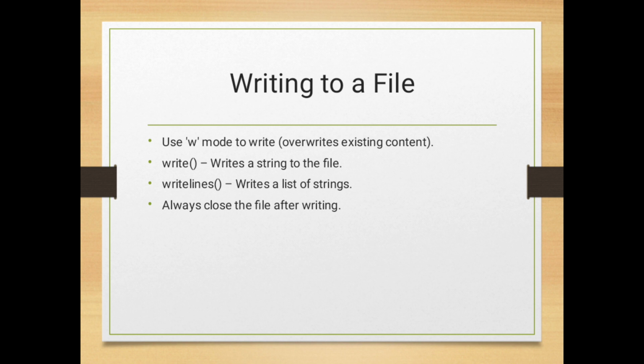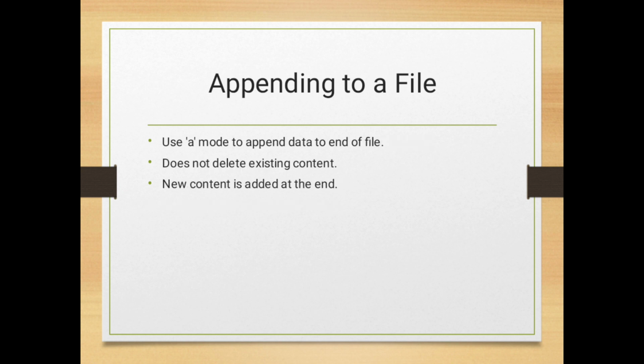Writing to a file. Use w mode to write; it overwrites existing content. The write function writes a string to the file. The writelines function writes a list of strings. Always close the file after writing.